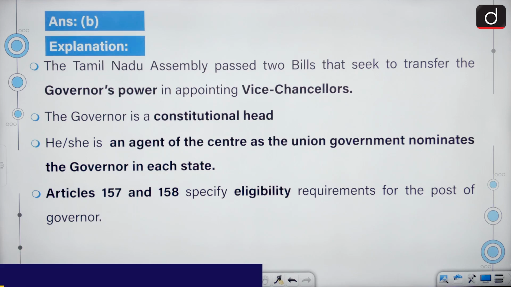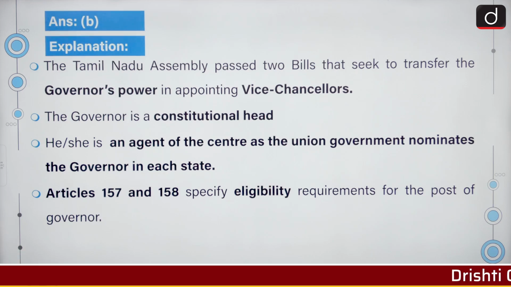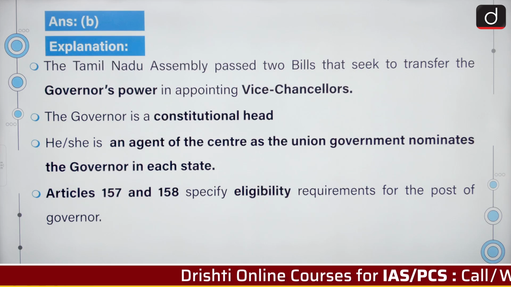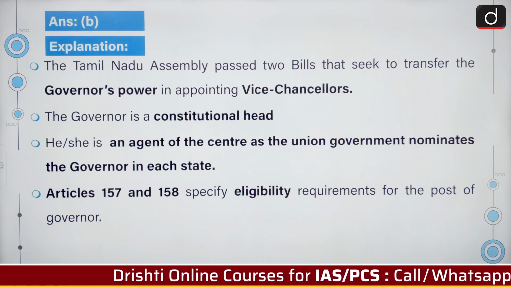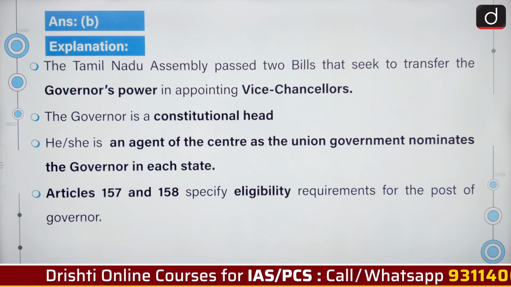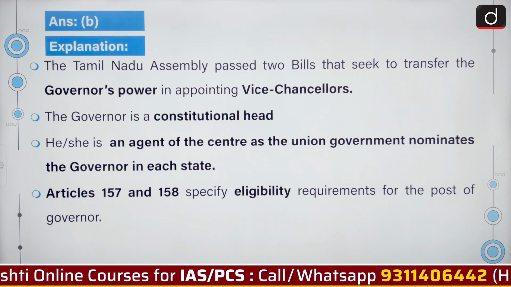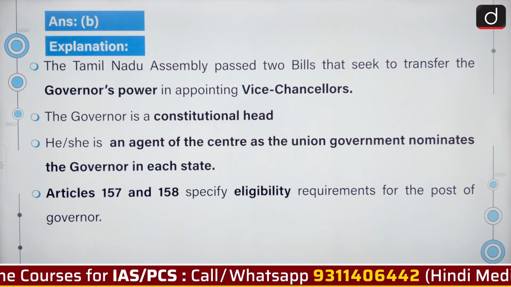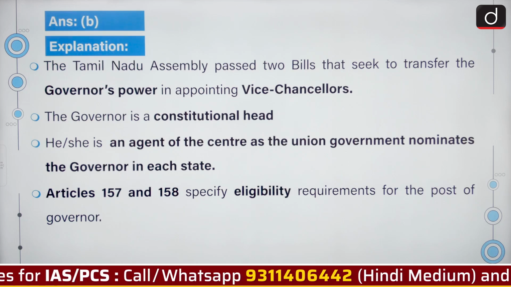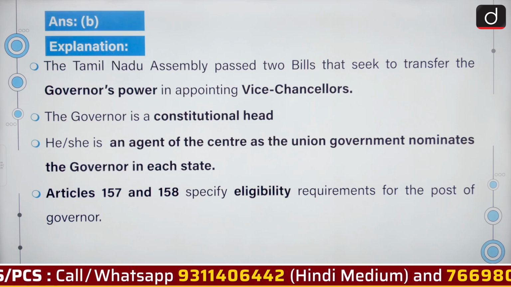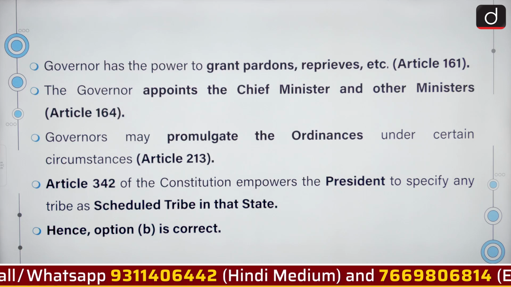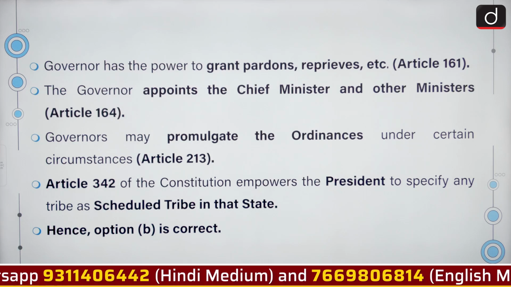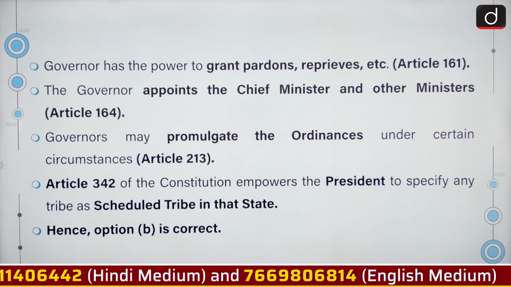The Tamil Nadu Assembly passed 2 bills that seek to transfer the governor's power in appointing vice chancellors. The governor is a constitutional head. He or she is an agent of the center as the union government nominates the governor in each state. Article 157 and 158 specify the eligibility requirements for the post of a governor. Governor has the power to grant pardons, reprieves under Article 161.